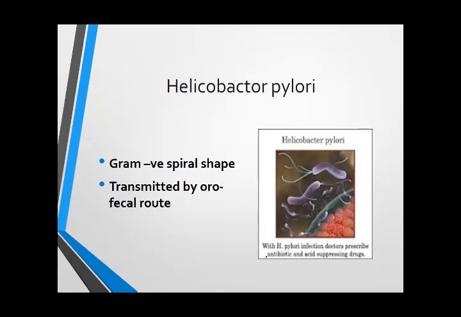It is responsible for 70% of gastric ulcers and 90% of duodenal ulcers. The history of the identification of this organism is very important. It was identified by Marshall and Warren, scientists who identified that ulcer is caused mainly by the H. pylori microorganism. As I told you before, in the past it was understood that ulcer is caused by stress and spicy food. So Marshall is the person who identified that ulcer is caused by H. pylori, but no one believed this.